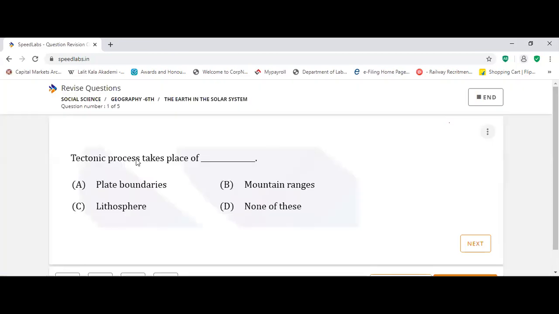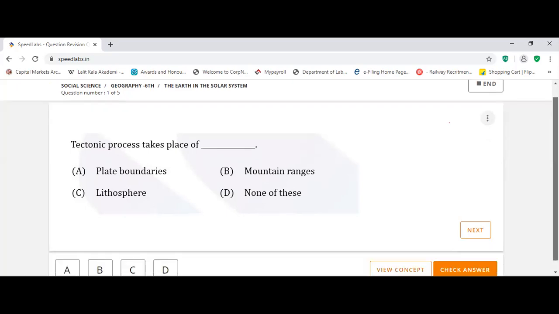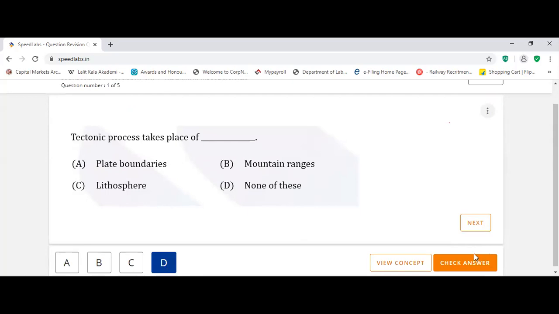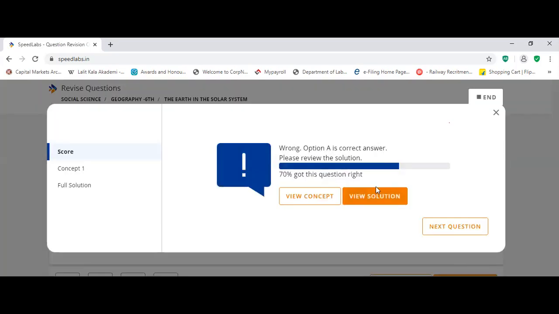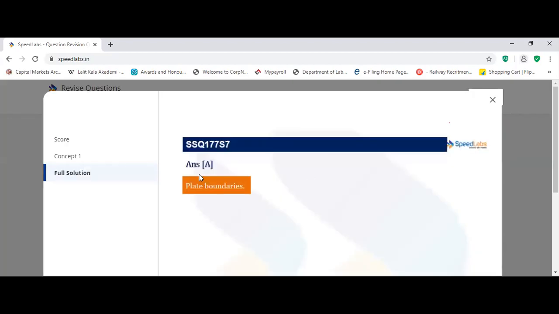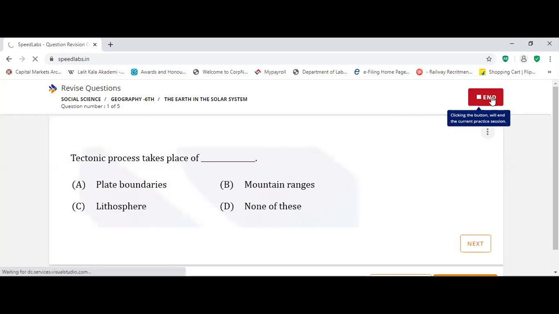The tectonic plates process takes place at: plate boundaries, mountain ranges, lithosphere, none of these. Suppose I am putting none of these. We'll check whether it is correct or not. This is a wrong option, so you can see the solution. What is the correct solution? A is the solution: it takes place at plate boundaries. Like that, you can learn the MCQs of math, science, and social.